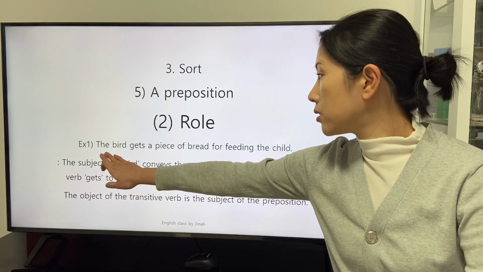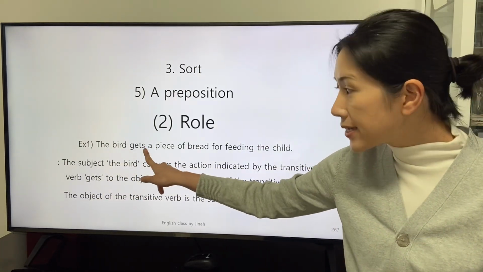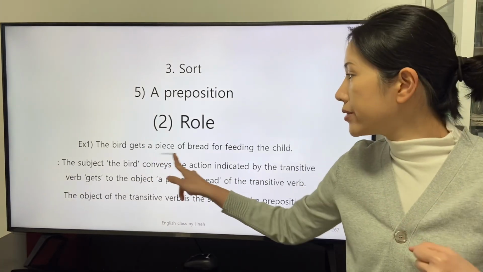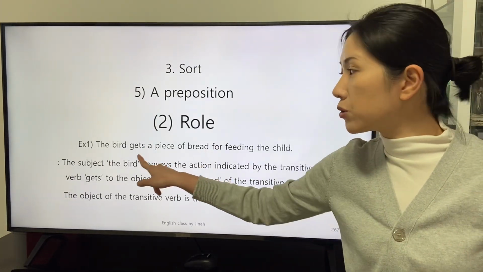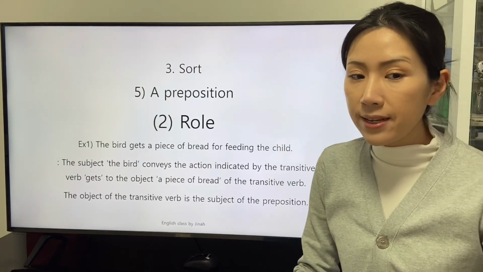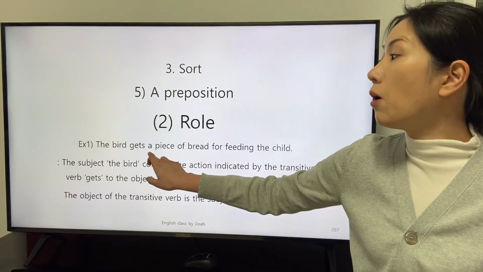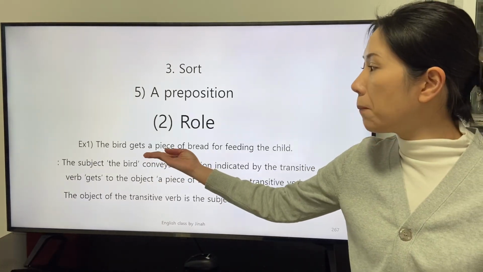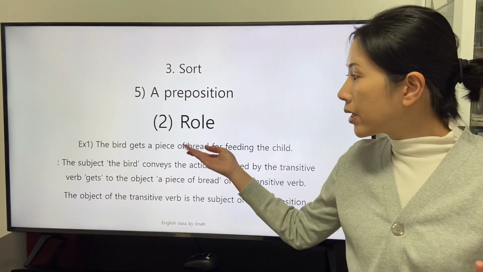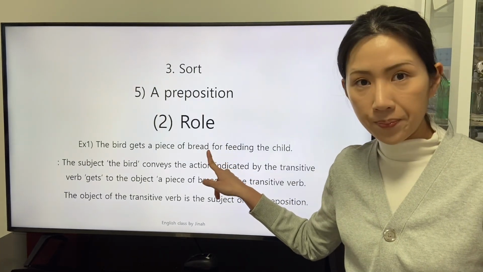The subject conveys the action indicated by the transitive verb get to the object, a piece of bread, of the transitive verb get. The object of the transitive verb is the subject of the preposition. The object of the transitive verb, a piece of bread, is the subject of the preposition for.